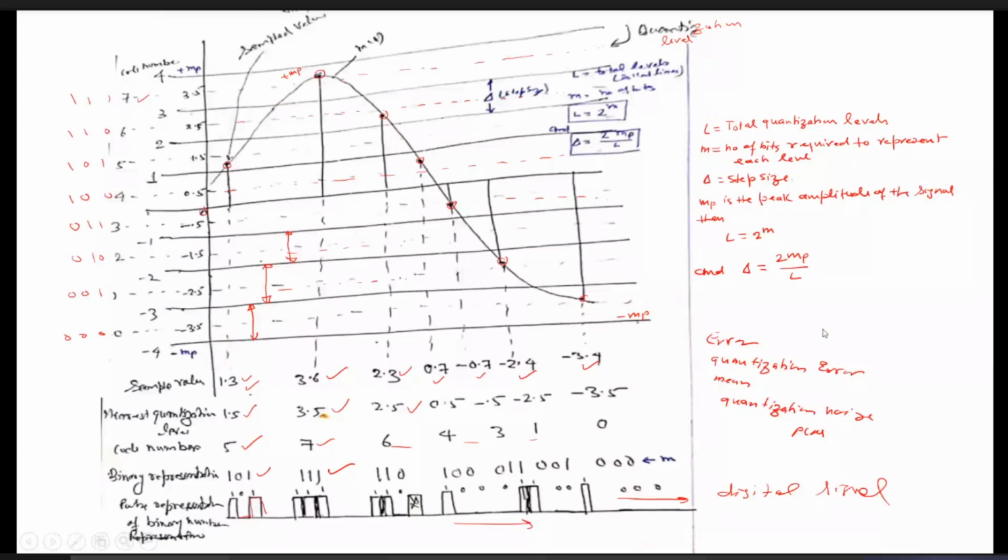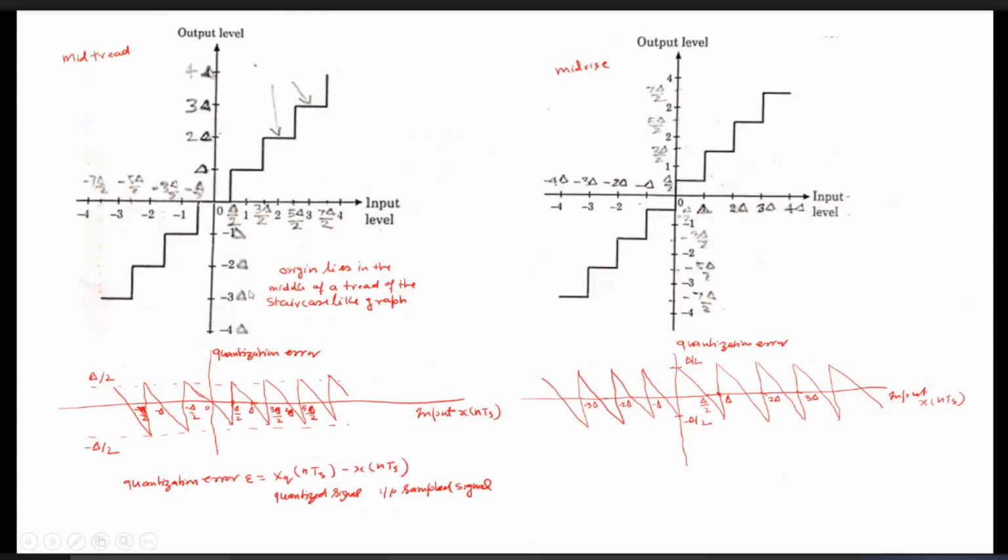Now coming to the previous graph. If we consider this mid-rate type of quantization, you can see that if our input is between 0 to delta by 2, then our output is 0. So we can define the quantization error as the quantizer output minus the quantizer input.